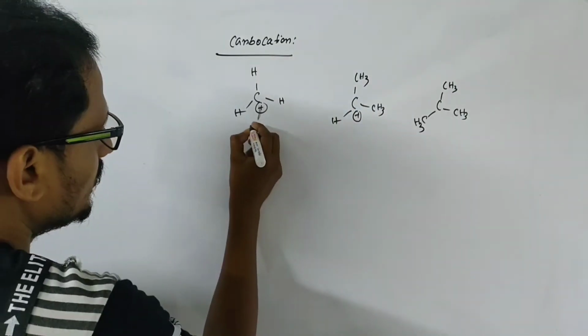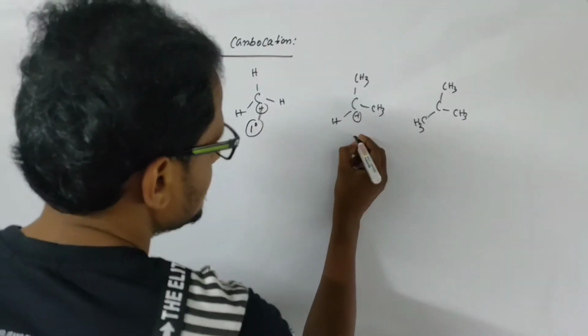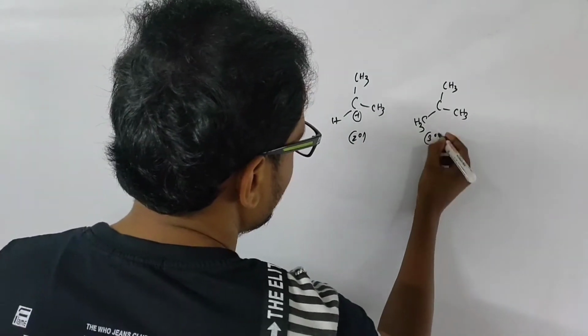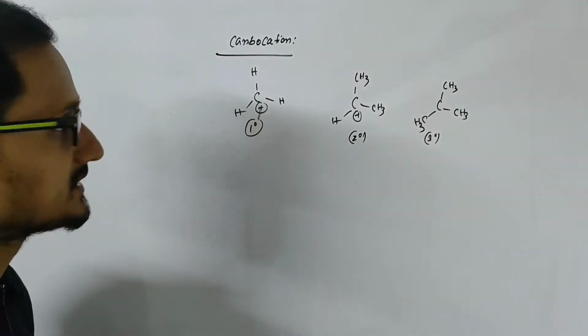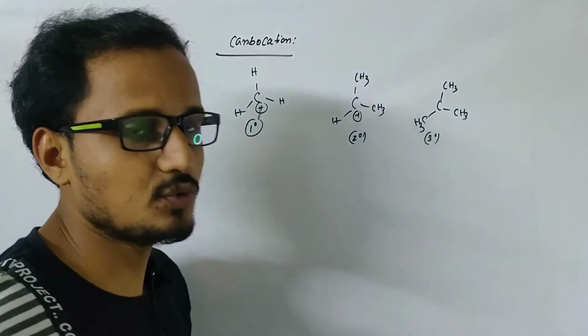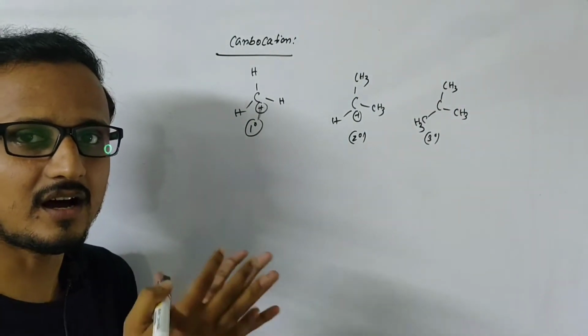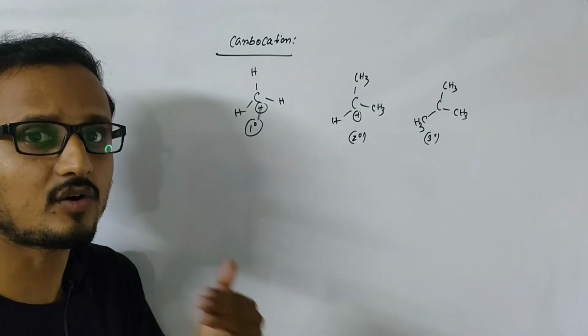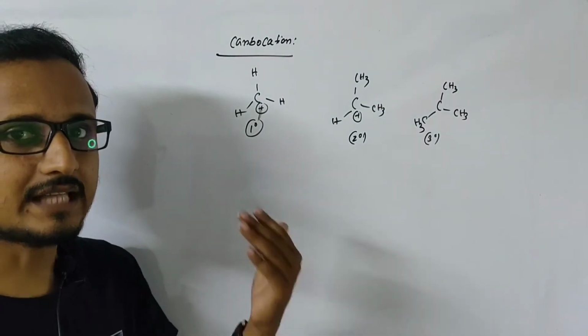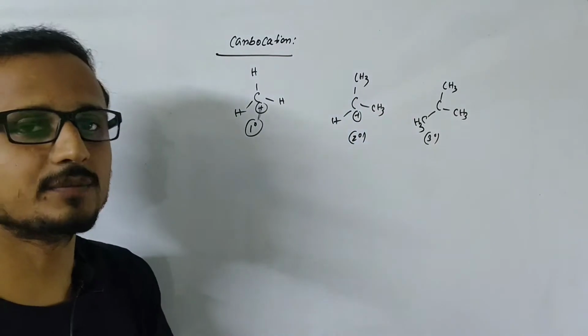This is 1 degree carbocation, this is 2 degree carbocation, this is 3 degree carbocation. Now between these three carbocations, which one is more stable and which one is least stable? What are the factors that depict the stability of the carbocation?